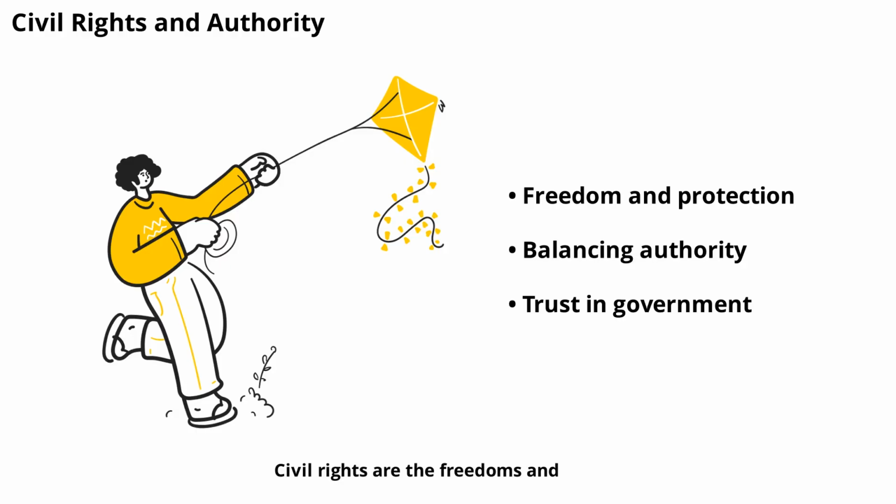Civil rights are the freedoms and protections guaranteed to individuals by law. Governments must balance authority with respect for these rights. When authority oversteps, courts and citizens can push back. Protecting civil rights is essential for maintaining trust and legitimacy in government.